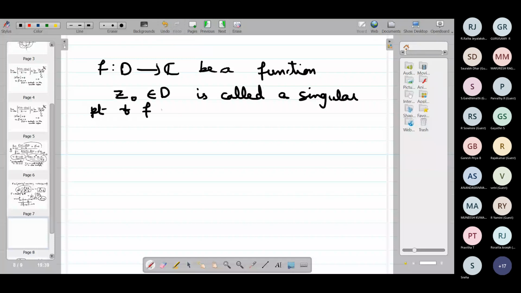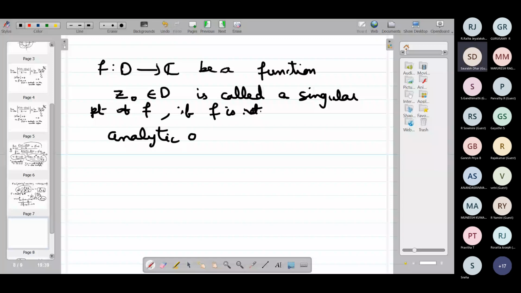When will you say it is a singular point of f? If f is not analytic at z naught, that is the first condition.